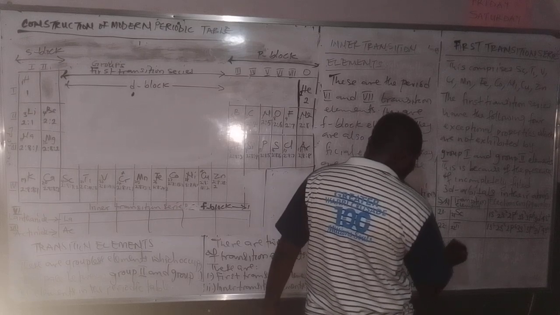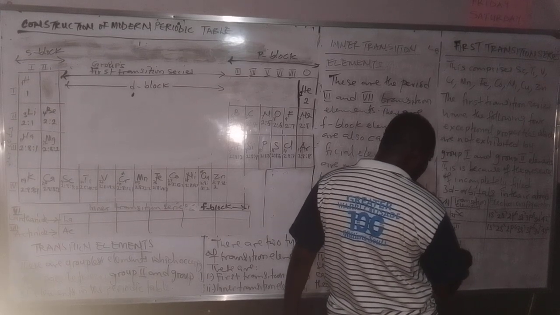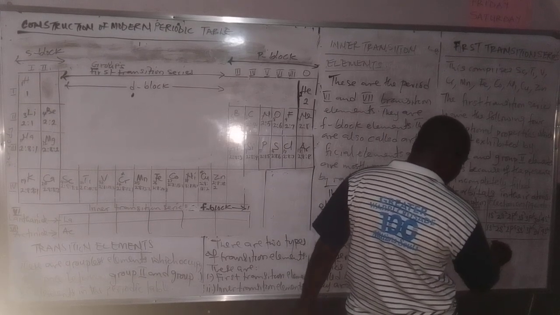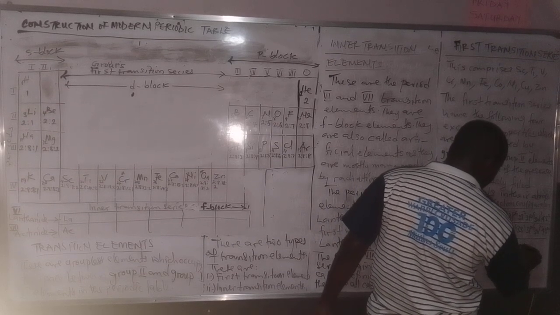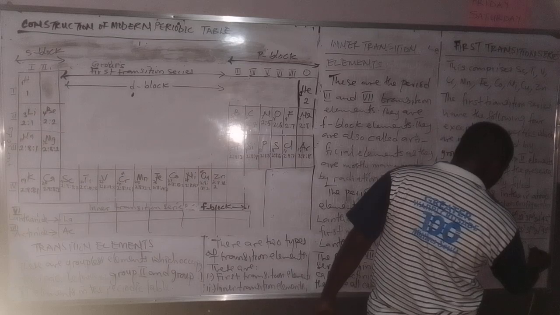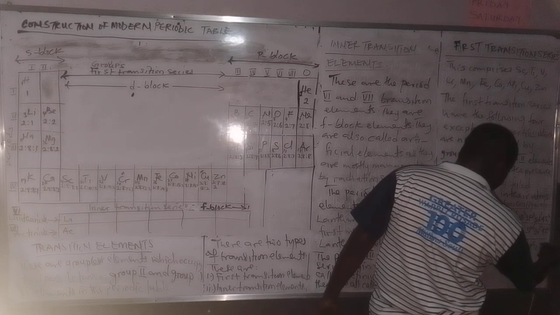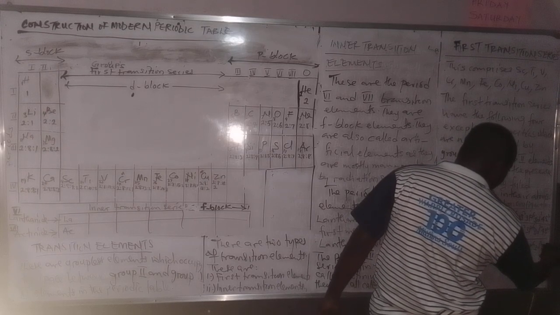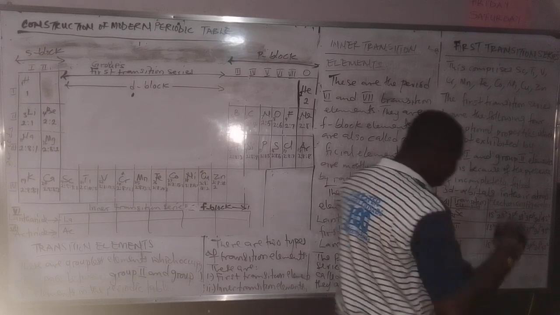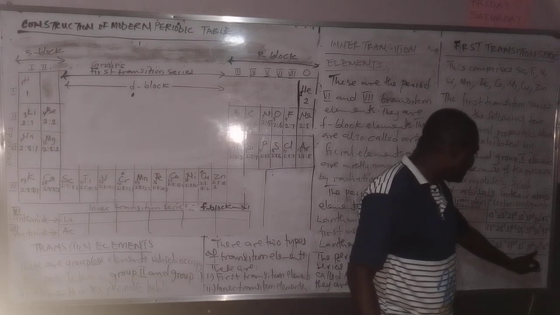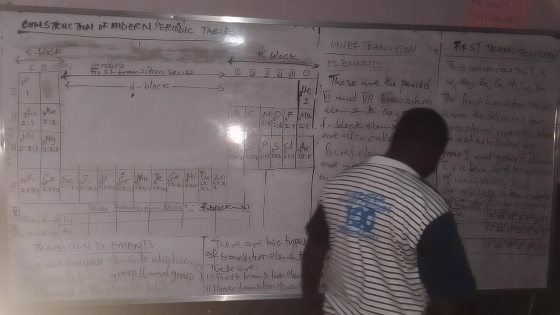Now number 23, you have vanadium 23. So you have 1s2, 2s2, 2p6, 3s2, 3p6, 3d3, 4s2. You can see that the 3d that is filled can take 10, but it's 3 that is there.